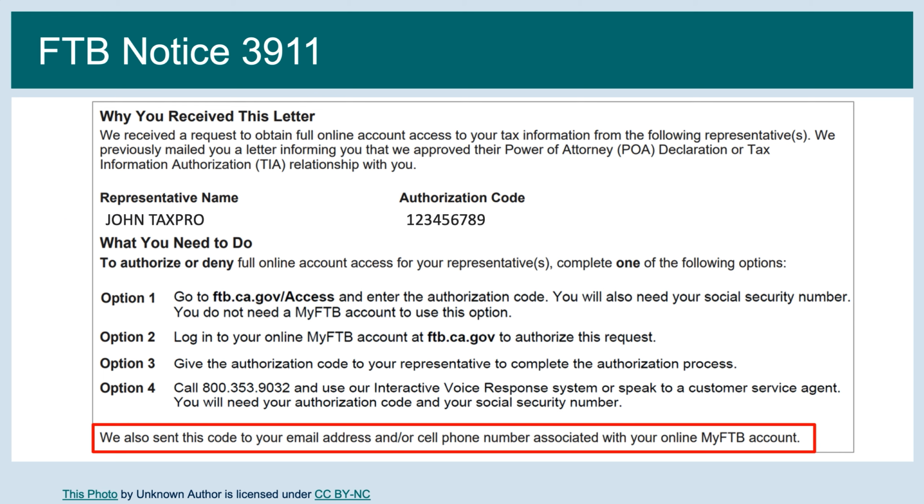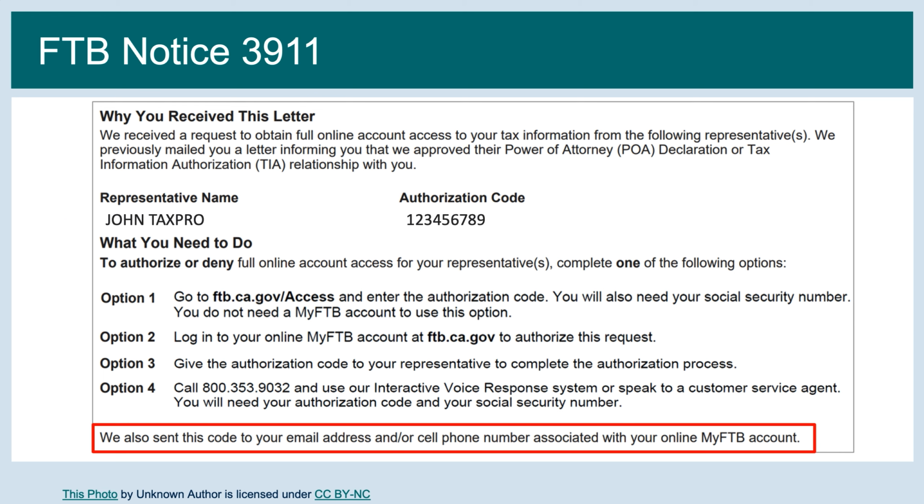This code is valid for 30 days and must be entered by the taxpayer or representative within that time, or it will expire and a new code will need to be requested. Requesting full access does not guarantee that it will be granted. The taxpayer must still respond and grant access using one of the options outlined on the 3911 notice or by logging into their MyFTB account.